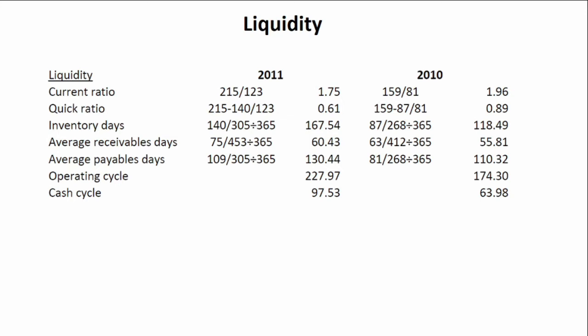So if we look at our average payable days, we'll see that our average payable days were 110 days in 2010, and in 2011 our average payable days is 130 days. So this has increased quite a lot. One of the reasons for the likely increase in our payable days is that it could be linked to our inventory on hand. Perhaps we ordered a lot of stock, so we have a lot of clothing on hand, and we are waiting to sell that stock before we actually can pay our creditors. So that is one of the reasons why our payables could have increased.